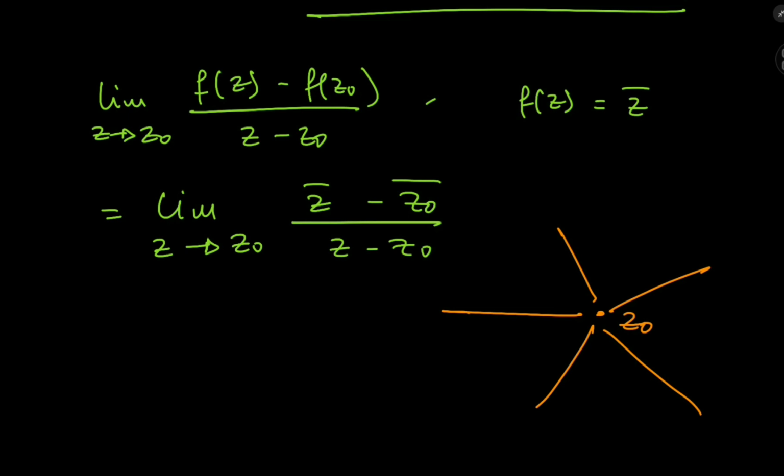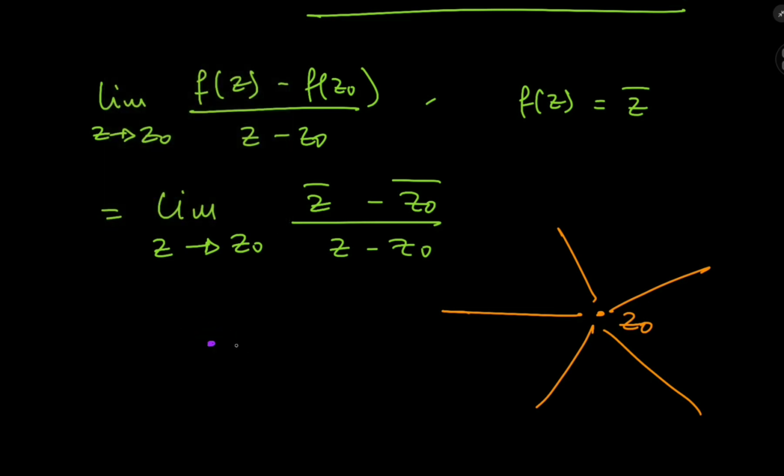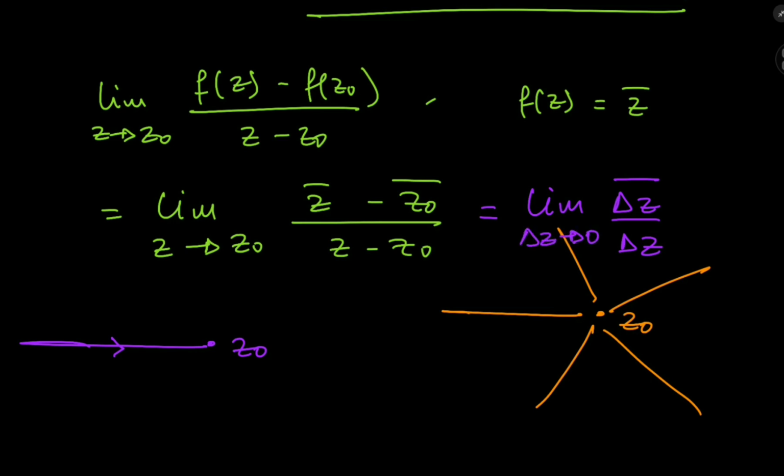So let's evaluate the limit along two distinct paths. One is along a horizontal line through z naught. So approaching z naught along a horizontal line means that every complex number on this straight line has the same imaginary part as z naught. So writing this limit as the equivalent limit of delta z bar, where delta z is the difference between z and z naught, divided by delta z, as delta z approaches 0,